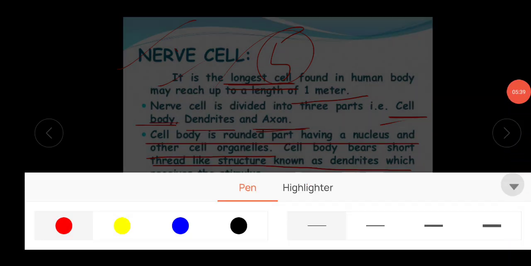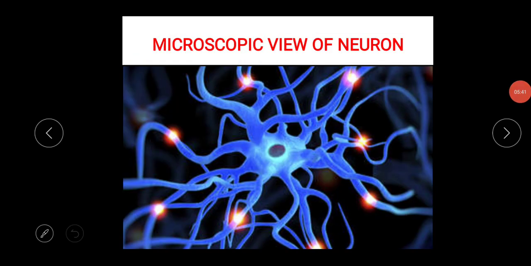Next is the microscopic view of the neuron. I have made this slide for your better understanding. So this is the neuron structure. This is the neuron which is present in our body.